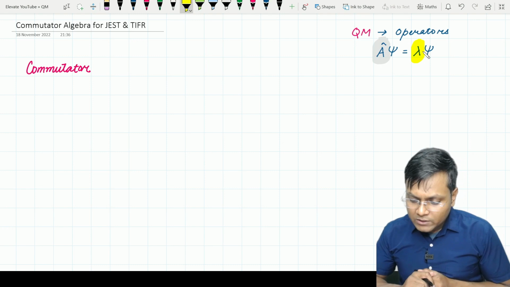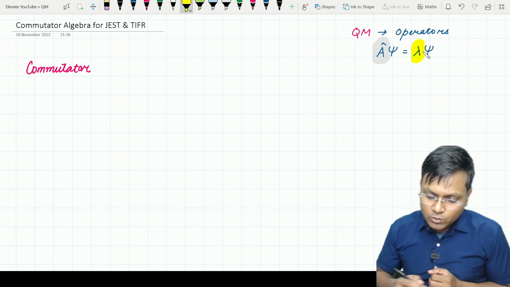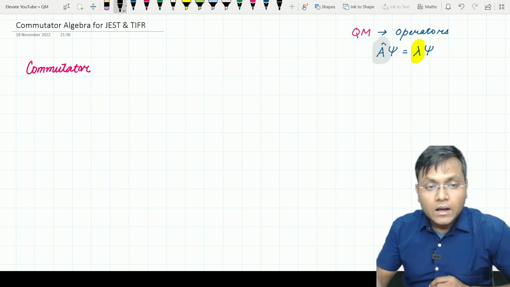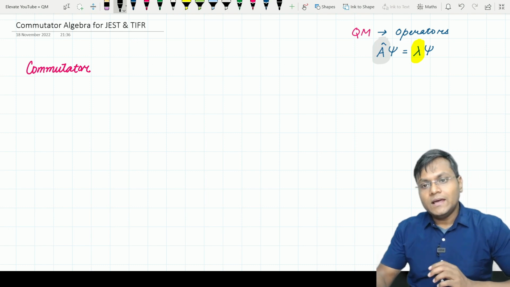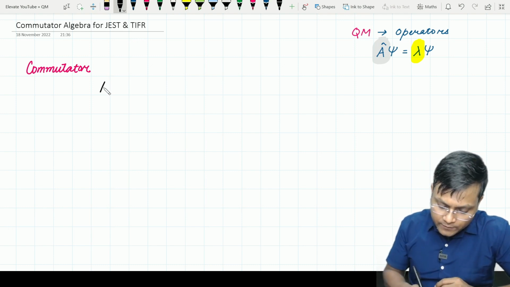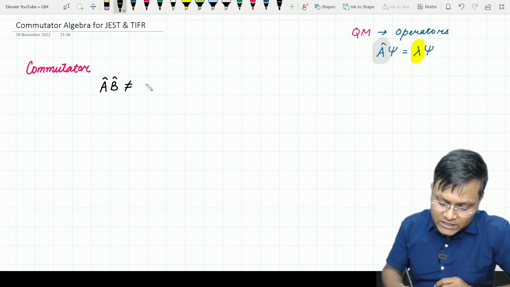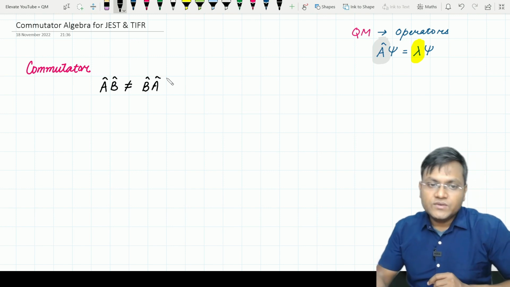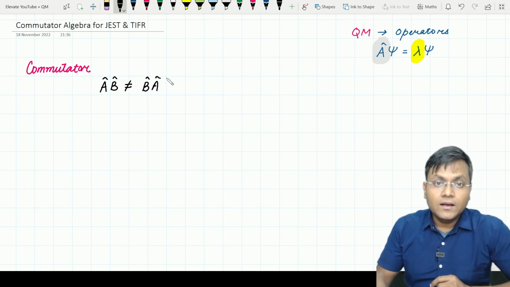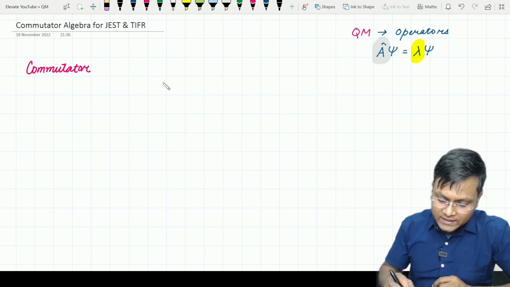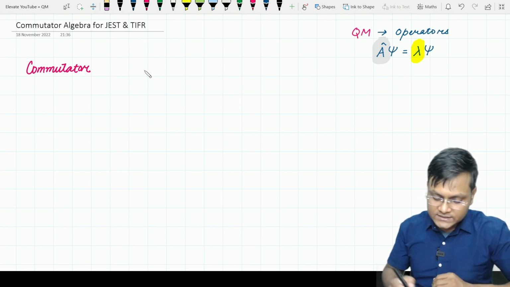Now, when we deal with operators, it is usually seen that when we deal with, let's suppose, multiple operators, if I have an operator A acting on another operator B, then it turns out that this may not necessarily be equal to B acting on A. So only in this respect are we going to have to define commutators. Let me first define it and then I'm going to talk about the physical significance and other things.